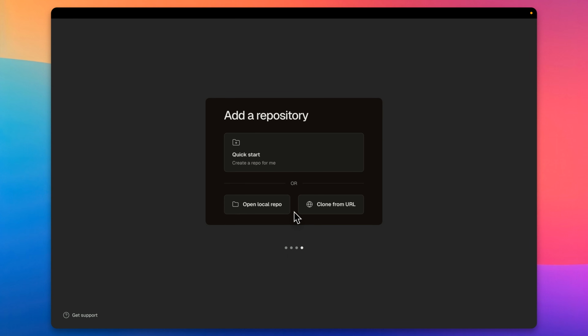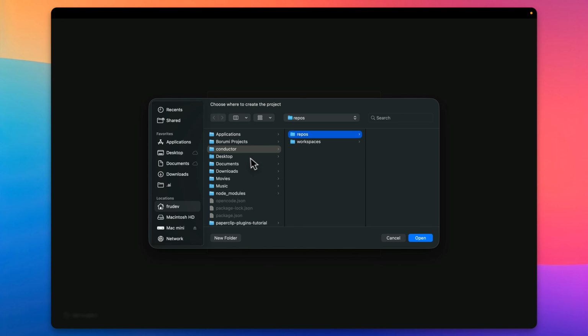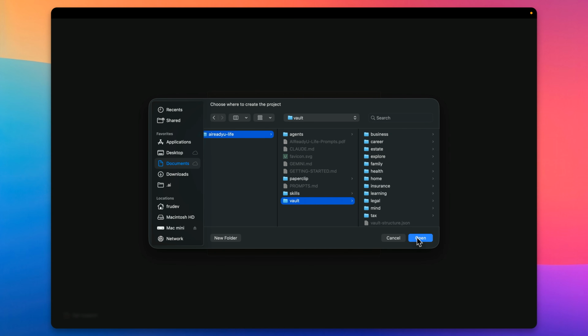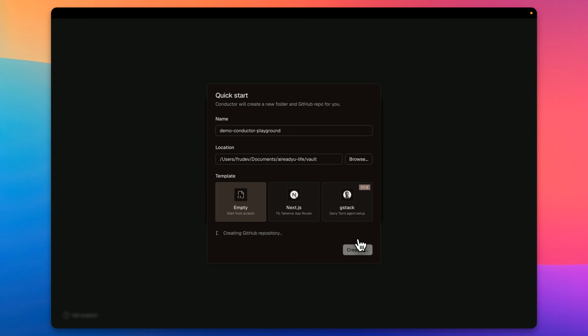We still have a simple problem. We have our vault. We want to point AI to it and analyze it for us. So let's. You can clone a repo, open a local repo, or do a quick start. Let's go with the quick start, and I'm gonna browse to point it to my vault location because that's where all the data is. So in here, empty, Next.js, gstack. Interesting. So gstack is actually here. Let's call this conductor demo and create.